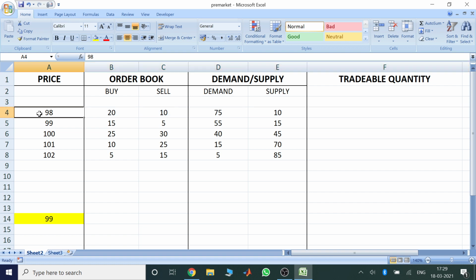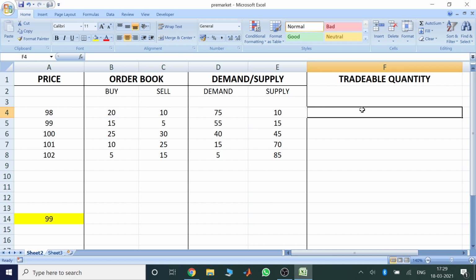So for example, at 98 there are 75 buyers and 10 sellers. So the total number of trades that can take place is only 10, because after 10 there are no more sellers ready to sell at 98. So the tradable quantity here would be 10.